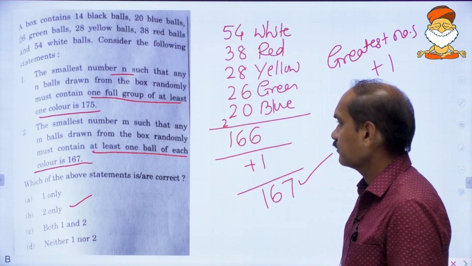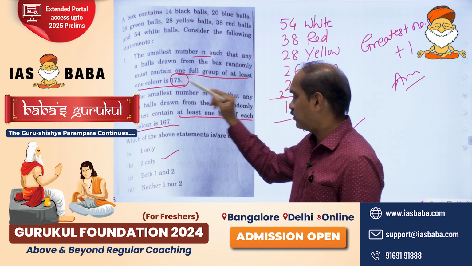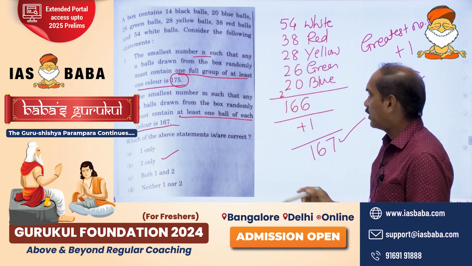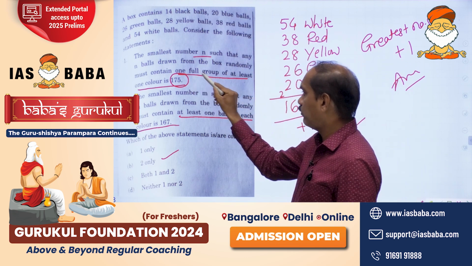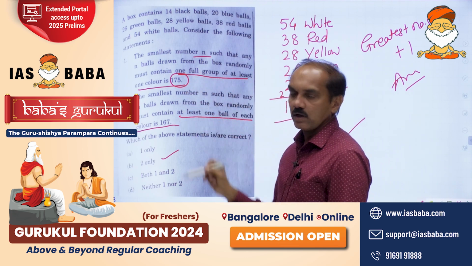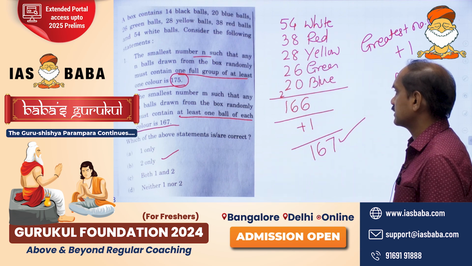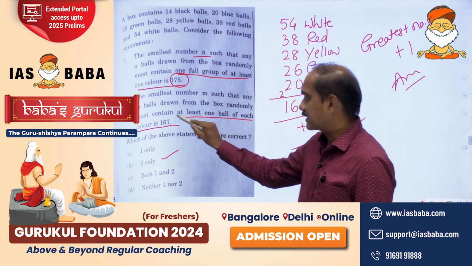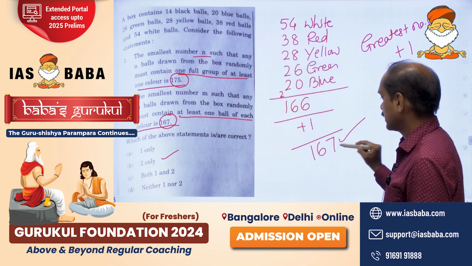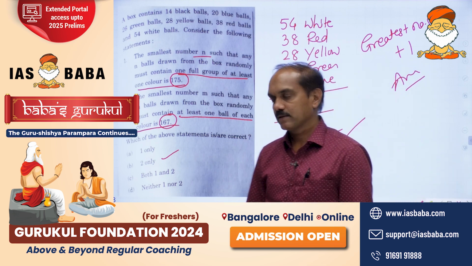2 only is the correct answer. 175 has nothing to do with this, because even if you add any numbers, he has given one full group of at least one color. One full group of at least one color he is saying. Therefore 175 is ruled out. 167 is 100% correct. Therefore 2 only will be the final answer, right?